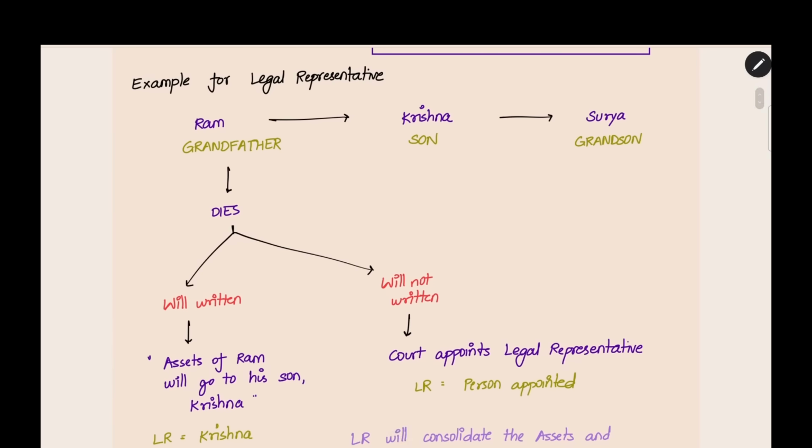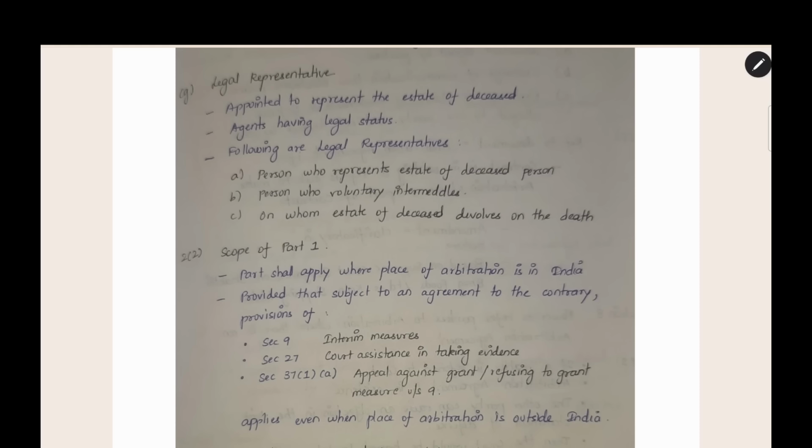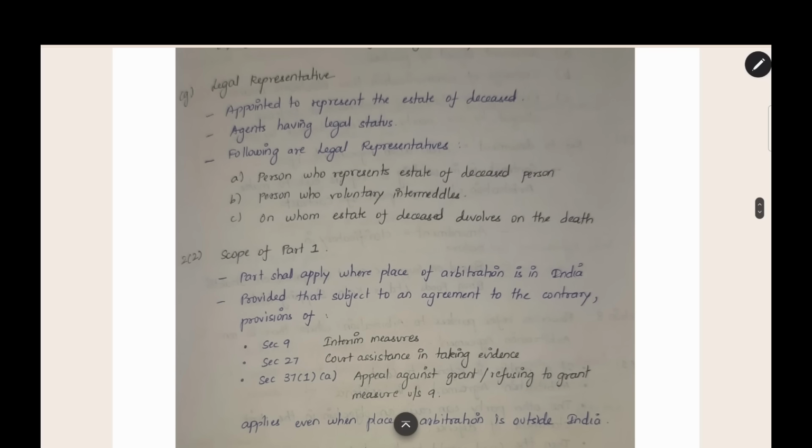Now, let's get into the definition for legal representative. Legal representatives are agents having legal status. Following are examples of legal representatives. A person who represents the estate of the deceased person, as we saw, the person appointed by the court to look after the assets of Ram, the grandfather. A person who voluntarily intermeddles. And a person on whom the estate of the deceased devolves on the death. In that example, after the death of Ram, the grandfather, he has written a will and the assets have gone to Krishna, his son. In this case, Krishna will be the legal representative because the estate of the deceased, the assets of Ram, came to Krishna on the death of Ram. This is the legal representative concept.